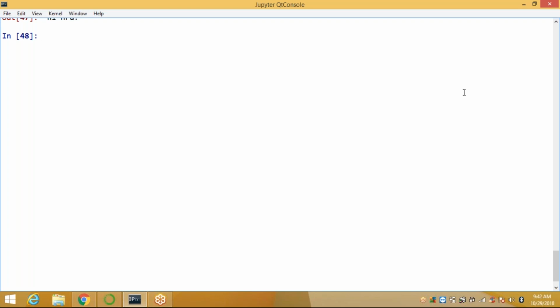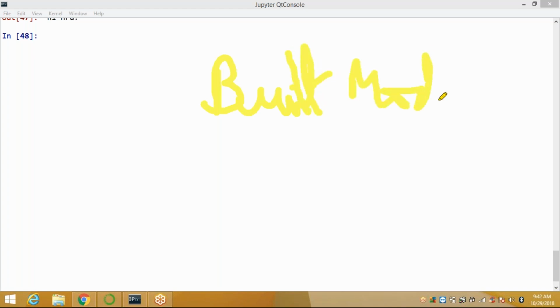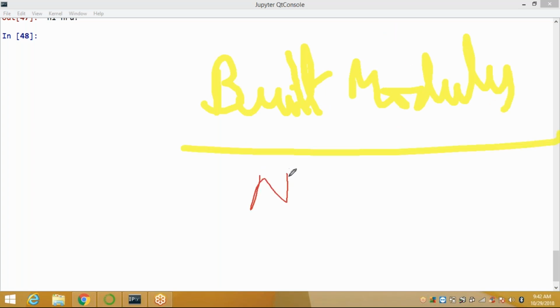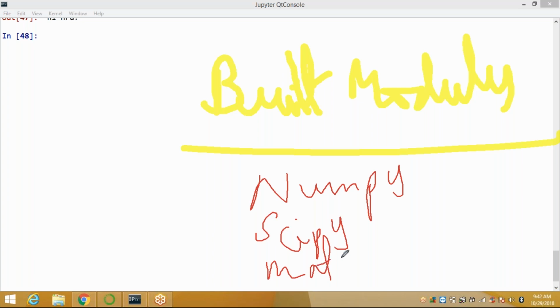See here, suppose we have so many built-in modules available in Python. So what are the built-in modules available? NumPy, numerical Python, SciPy, the scientific Python, Matplotlib.